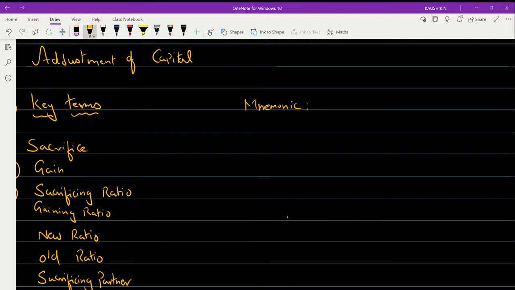Here we discuss sacrificing ratio, gaining ratio, old ratio, new ratio, all those. To put it in a simple nutshell, the mnemonic I'm going to use is SONG.